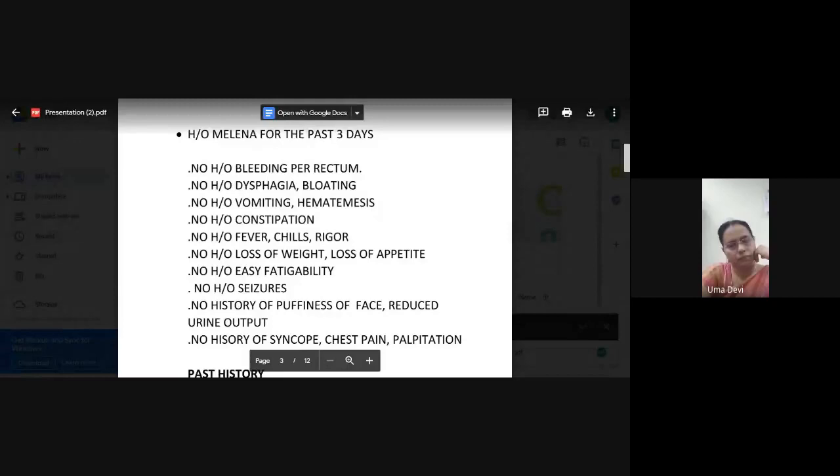Projectile vomiting. Increased ICT, increased intracranial tension, will produce projectile vomiting. Suppose a patient complains, I'm having vomiting whenever I take food. After some time, all the food will come. Then after 2 hours, I vomit again, the food will come. What is your comment?